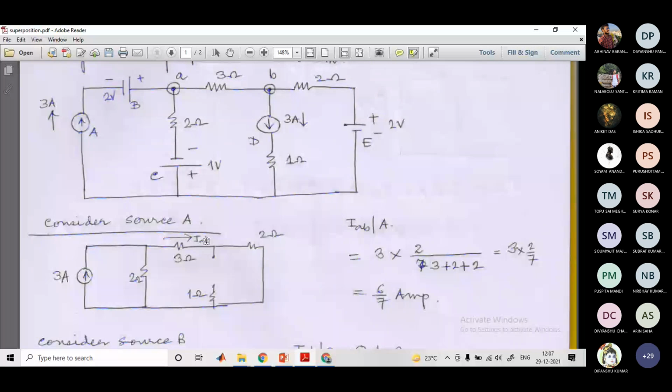So this is only for the source A when it is under consideration, while the other sources we have replaced. Next, what to do? We'll consider only source B and we'll replace A, C, D, E.